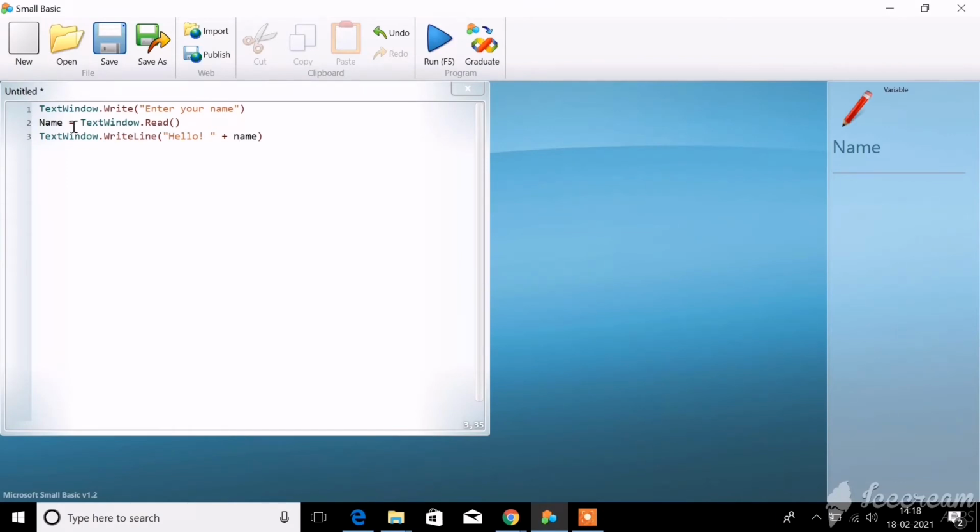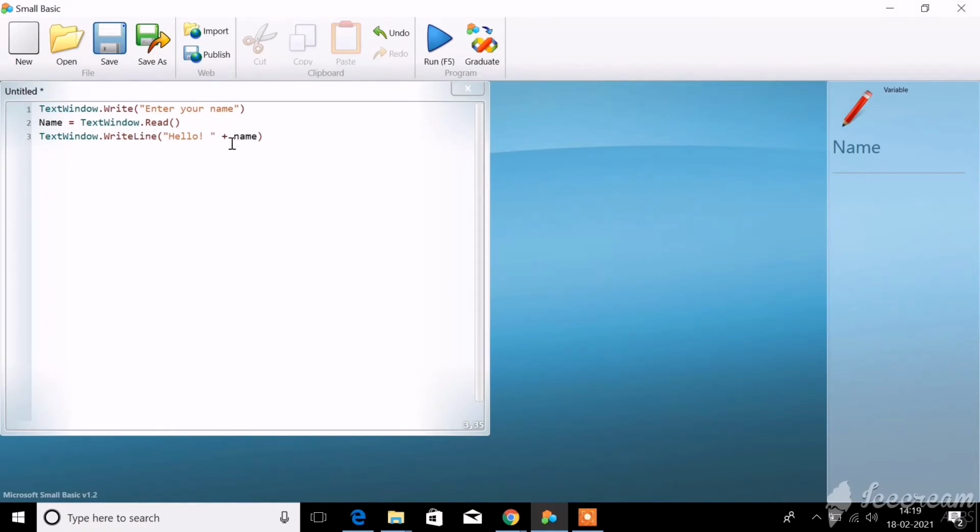First let me tell you, name is a variable and you're assigning something to that variable. What you're assigning is text window dot read. It means that you're telling your computer to read the first line. Text window dot read means read the first line. Then the third line, text window dot write line, and within the bracket it is mentioned hello plus name.